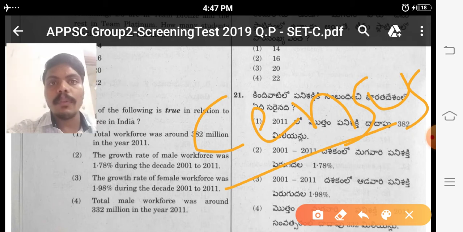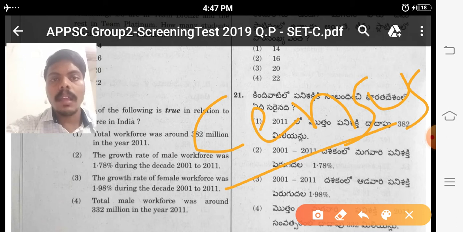If you are not able to answer this question, please leave it. Don't concentrate too much on it in the exam. We have to answer the easy questions first. After that we answer the moderate questions. After that, if time permits, we will answer the difficult questions. If you keep thinking about the same question, half an hour may be consumed.